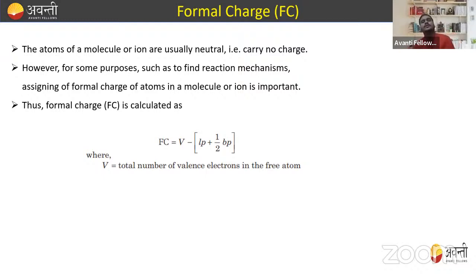Good. Now, one important topic here is formal charge. How will you calculate the formal charge? Basically, the atoms of a molecule or ion are usually neutral and carry no charge. However, for some purposes, such as finding the reaction mechanism, assigning a formal charge to atoms in a molecule or ion is important. Thus, formal charge is equal to V minus Lp minus Bp, where V is the valence electrons, Lp represents the lone pairs of electrons, and Bp represents the bond pairs.